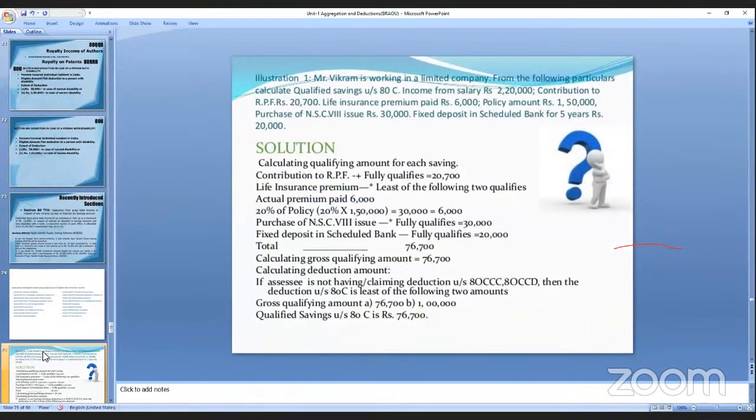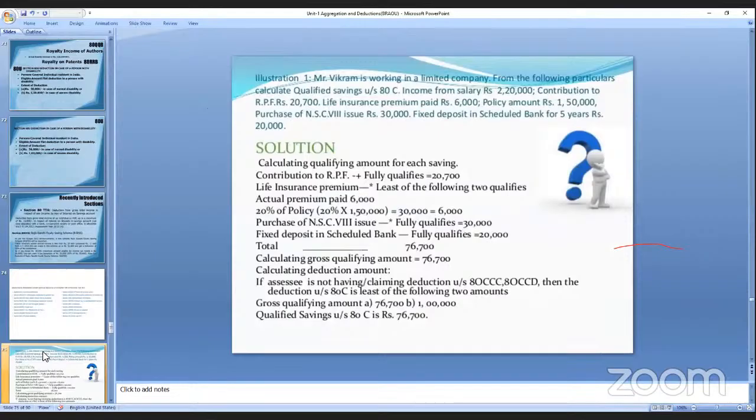Now you see, Mr. Vikram is working in a limited company. From the following particulars, calculate the qualifying savings under section 80C. Income from salary he got 2,20,000.